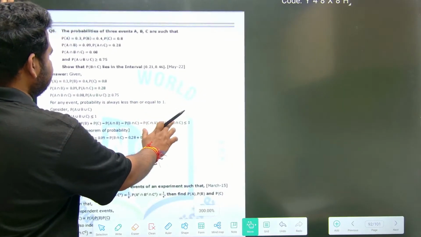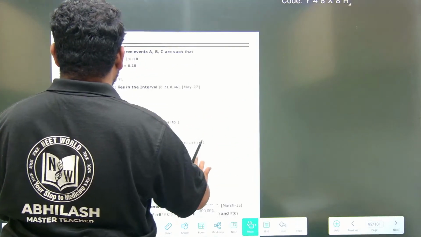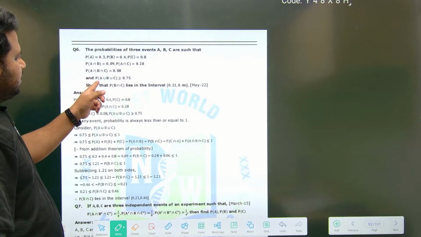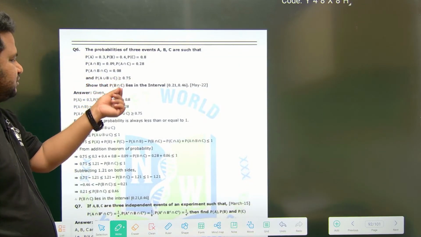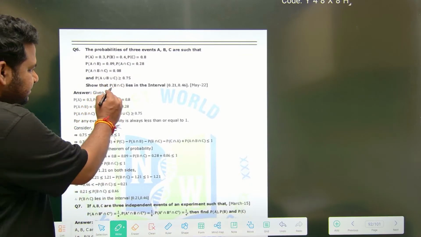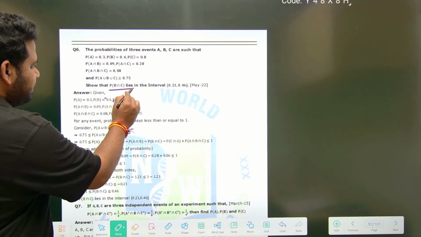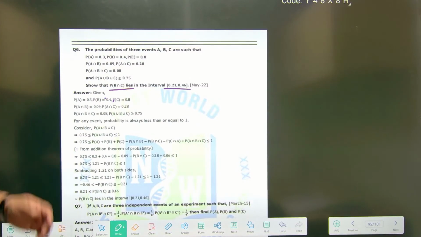Observe carefully. Now they are asking, and probability of A union B union C is greater than or equal to 0.75. Show that the probability of B intersection C lies in this interval. This is what they are telling. They were asked in May 2022.